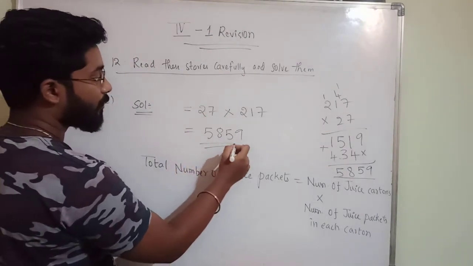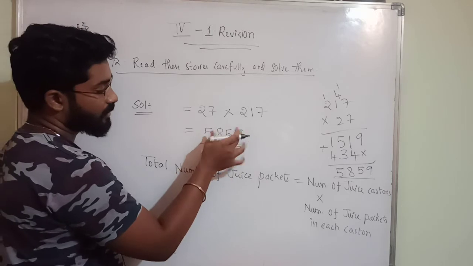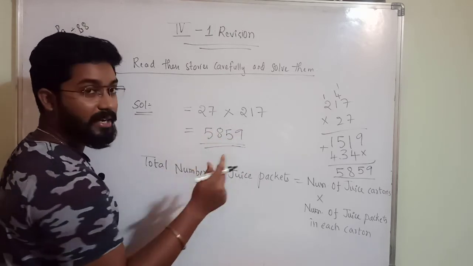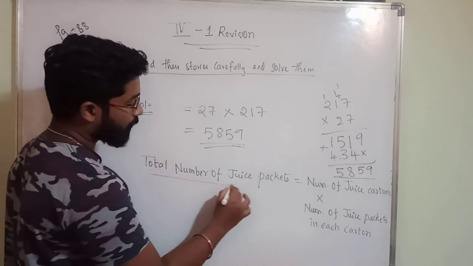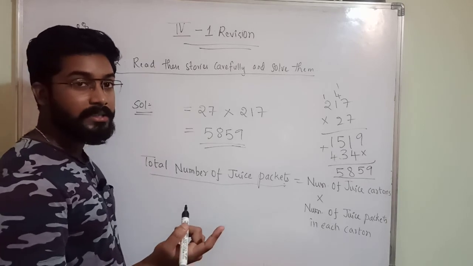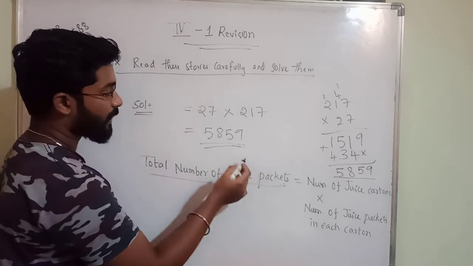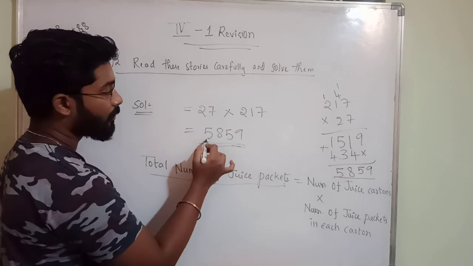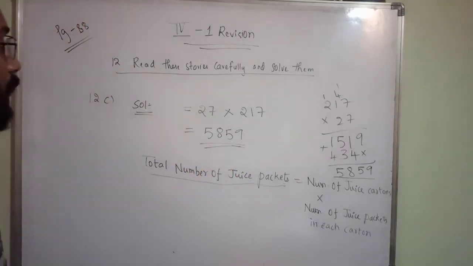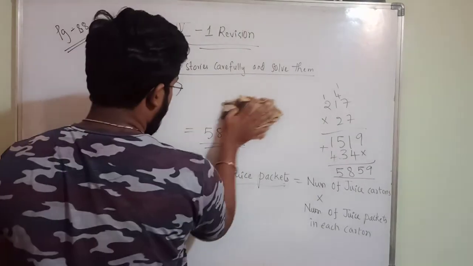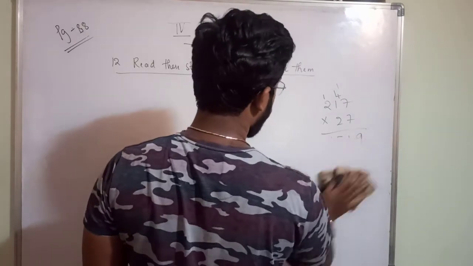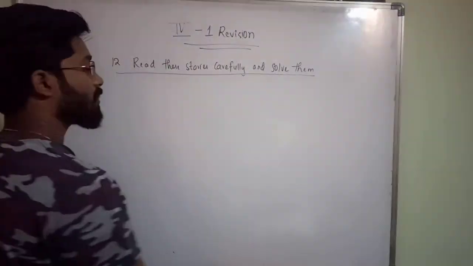So what is the meaning of this? What is 5859? This number indicates which? Total number of juice packets. He asked in the question, no, how many total number of juice packets are there? So total number of juice packets, after solving you got 5859 juice packets. Okay, like that you have to answer this type of story problems. Very easy if you understand the question very carefully.